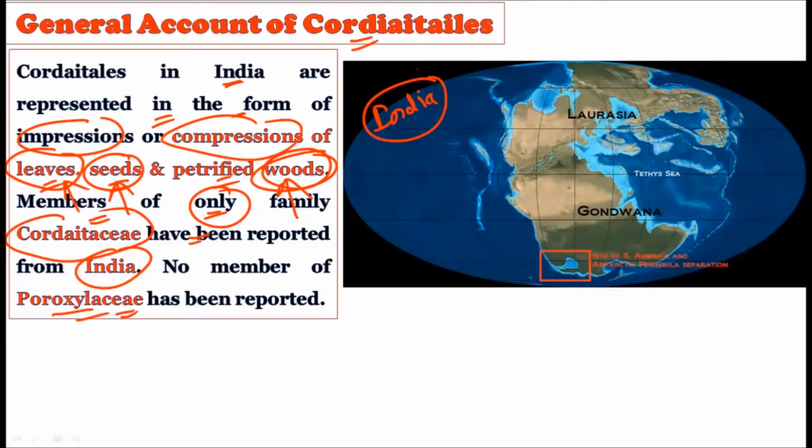This Cordaitales order can be divided into two families. The first family is called the Cordaitaceae, and the second family is called the Poroxylaceae. Only the members of the Cordaitaceae are found from India, but no member of the Poroxylaceae is found from India. So whenever we talk about the Cordaitales and its Indian fossils, you should remember that the leaves, seeds, and petrified woods have been reported from the Indian continent. Only Cordaitales members were found, but no Poroxylaceae members were reported from India.